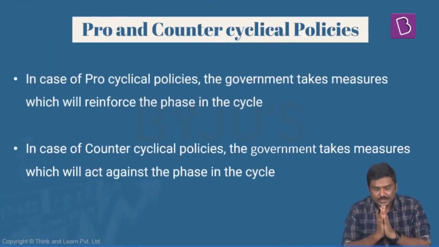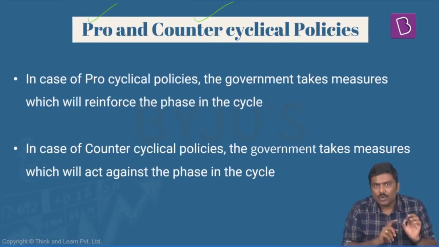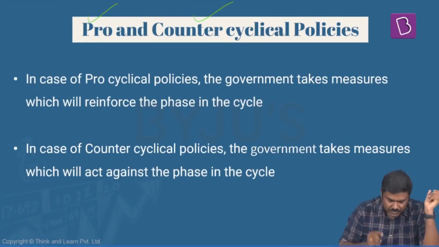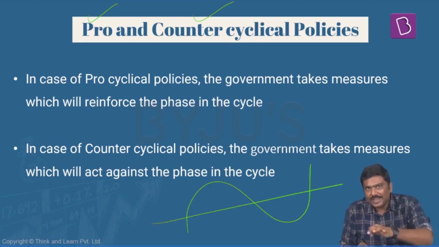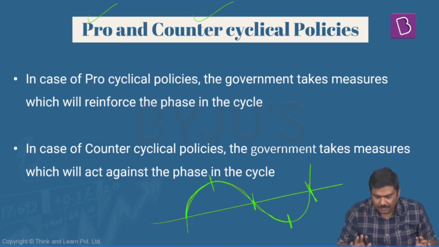Now, having understood this, understand the next logical argument here. What is this idea of pro and counter cyclical policies? Just to understand this, first and foremost, you will have to remember what we have discussed in the previous slide. We have experienced an economic cycle or a business cycle. That is, in the first stage, what do you see? There is a boom. Second stage, there is a slowdown. Third stage, there is a recession. And in the fourth stage, there is a recovery.